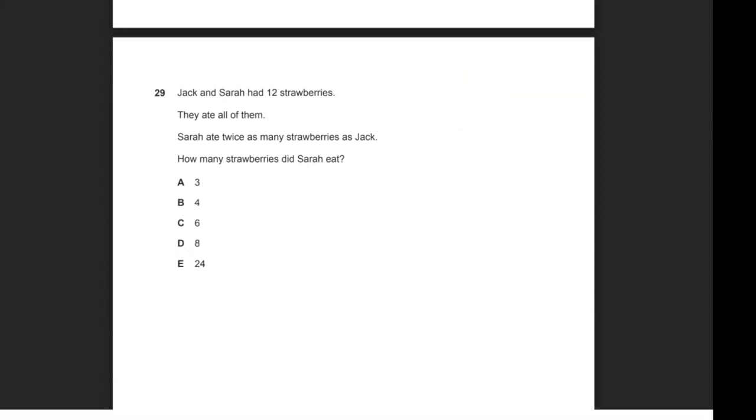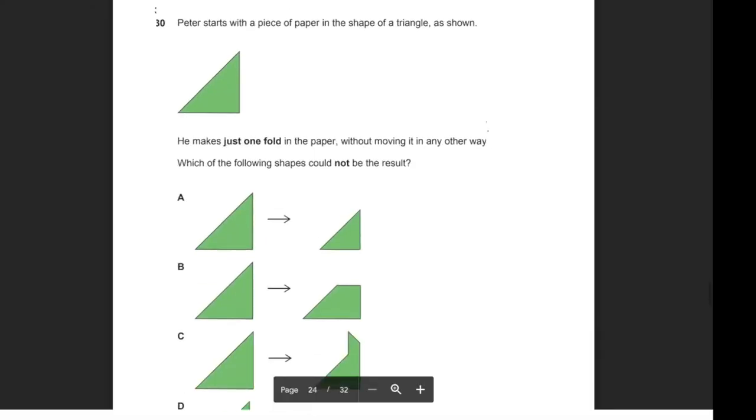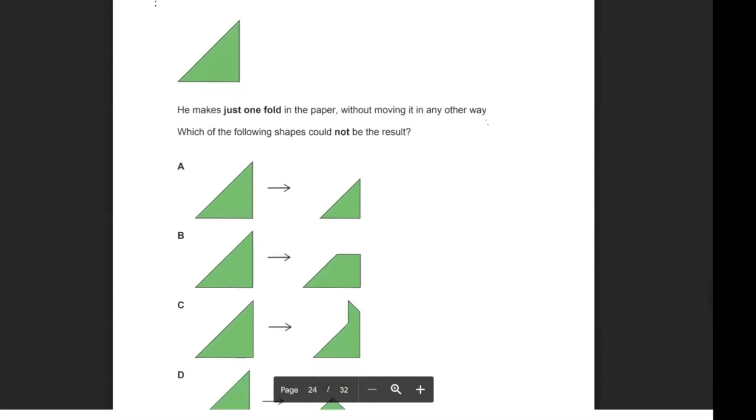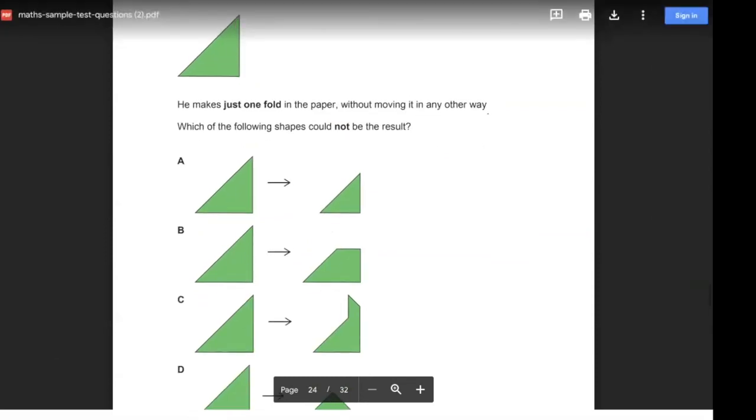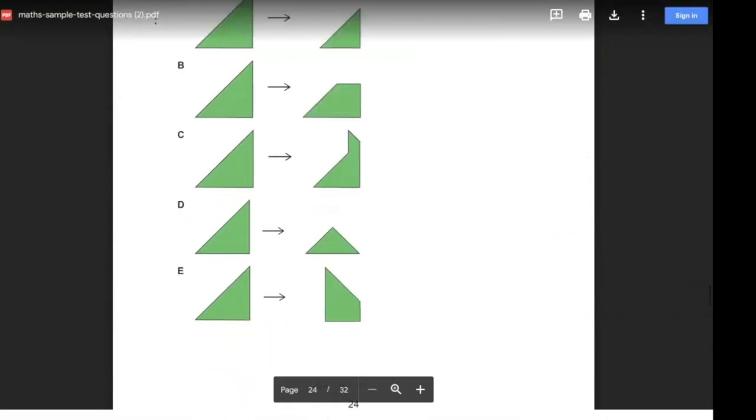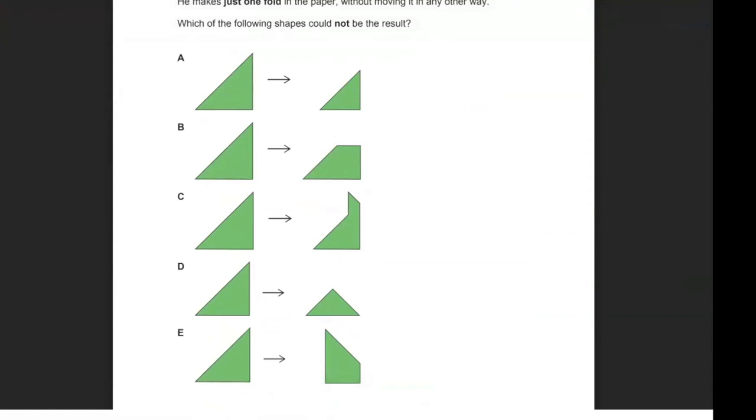Okay, moving on, question 30. Peter starts with a piece of paper in the shape of a triangle as shown. He makes just 1 fold in the paper without moving it in any other way. Which of the shapes could not be the result? For question 30, I think the best way would be for me to tell you what the answer is. The correct answer will be A, and I'll show you how you can get B, C, D, and E by folding the paper. I'll just draw a red line.